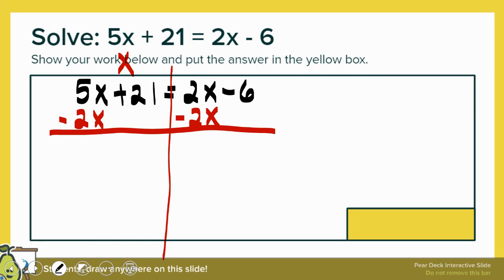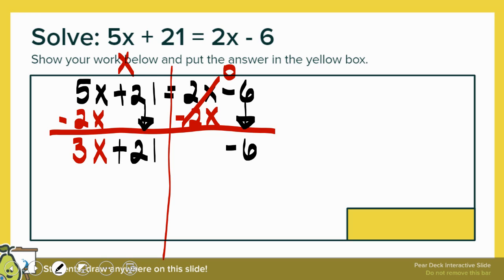All right, so 5 minus 2, you get 3. I mean, not 5, that was my mistake. 5 minus 2, you get 3. 3 what? 3x. All right, so 2 minus 2, you get 0. Did we do anything with that 21? No, we did not. We know that 21 is a positive, so I'm going to make sure I bring that plus. Did I do anything with that negative 6? No, I did not, so I'm bringing it down.